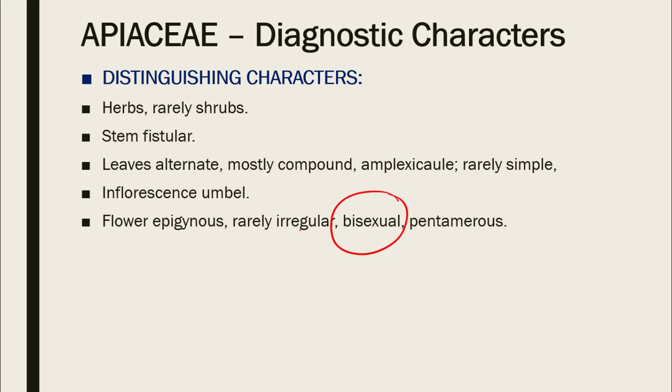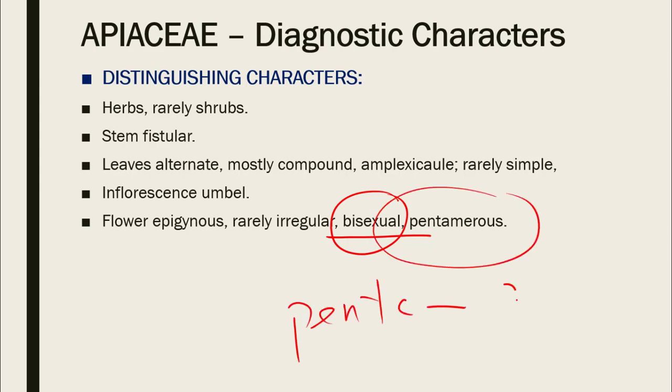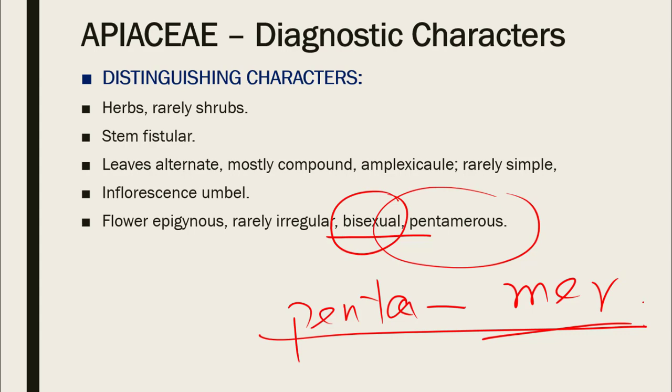Bisexual, a very simple, self-explanatory term. The flower bears both the reproductive parts, stamens as well as carpels. So bisexual, hermaphrodite. And the next is pentamerous. So the floral parts are 5 or a multiple of 5, pentamerous. Just like monomer and polymer, so pentamer, pentamerous. So we have, suppose, 5 sepals, 5 petals, and 5 stamens, or 10, a multiple of 5. So they may be 5, 5, 5, or they may be 5, 10, 15, something like that.